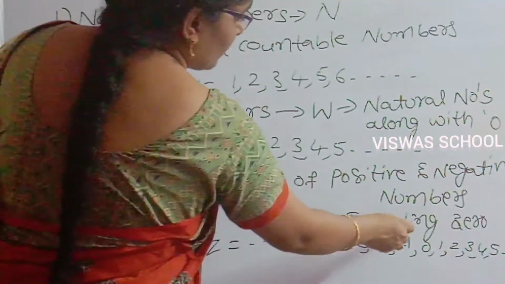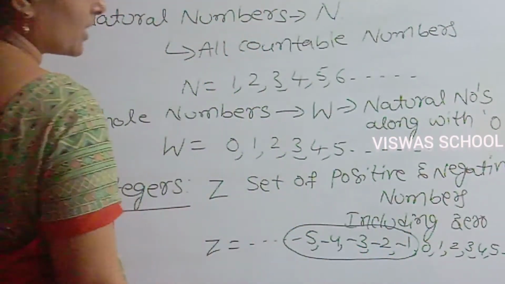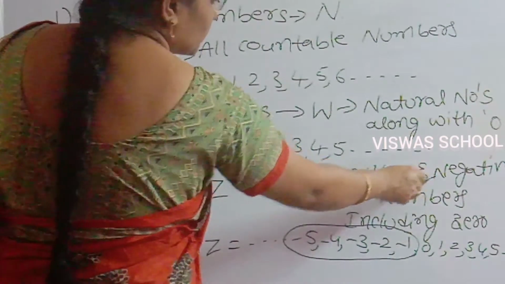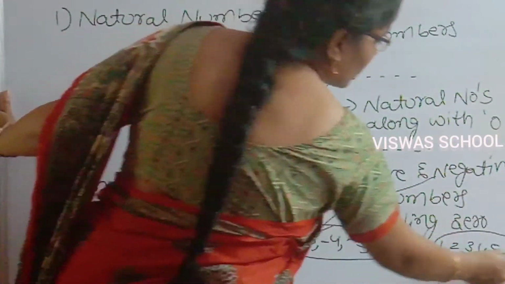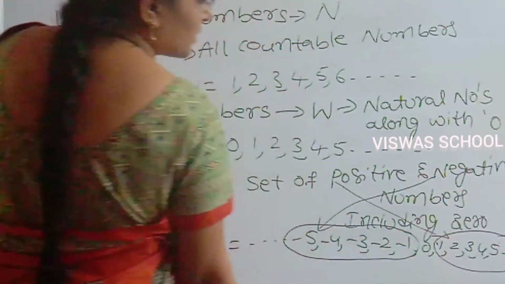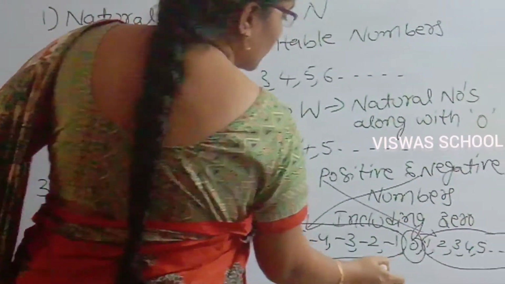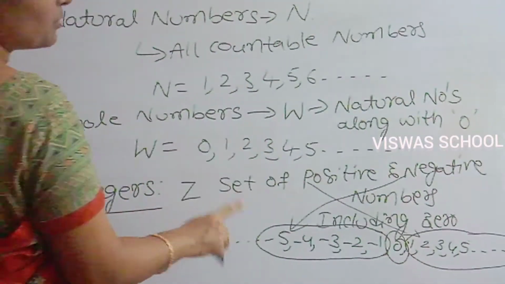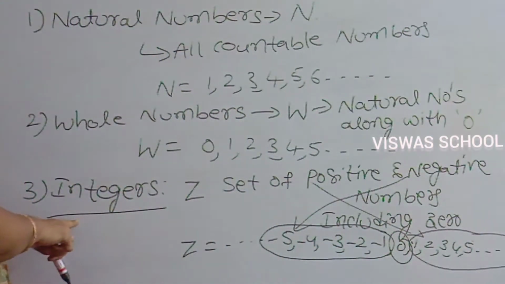Look here, these -5, -4, -3, -2, -1 are negative numbers. And these 1, 2, 3, 4, 5, and so on are positive numbers. And including 0. The combination of positive, negative and including 0 are called integers.